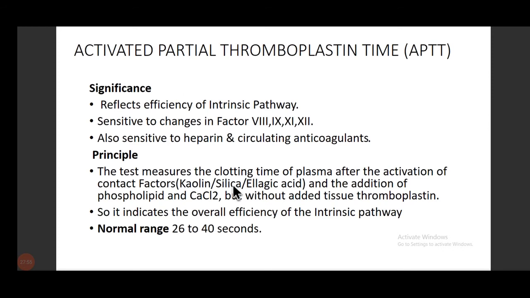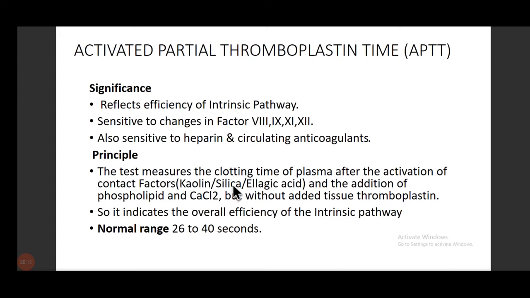Next we have APTT. Here it reflects the efficacy of the intrinsic pathway. It is sensitive to changes of factor 8, 9, 11, and 12, and it is also sensitive to heparin and circulating anticoagulants.